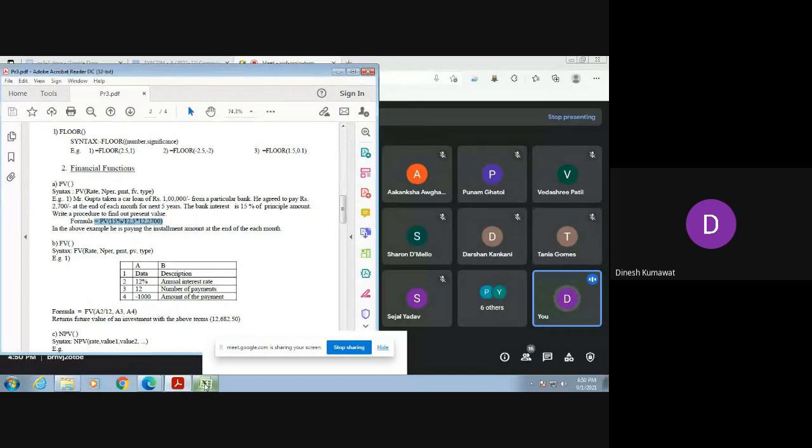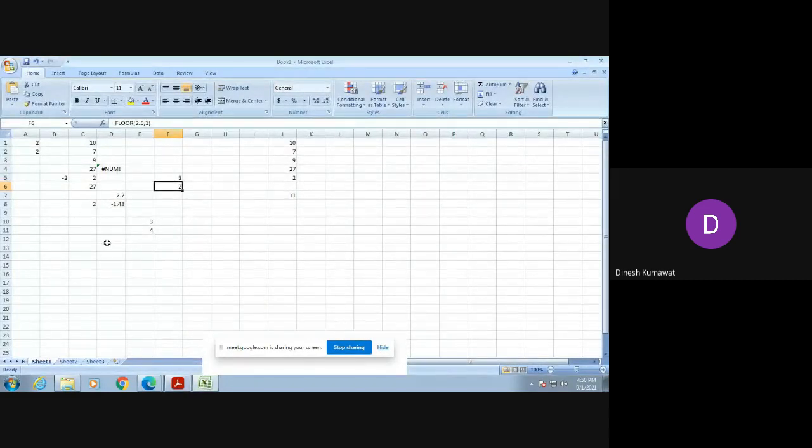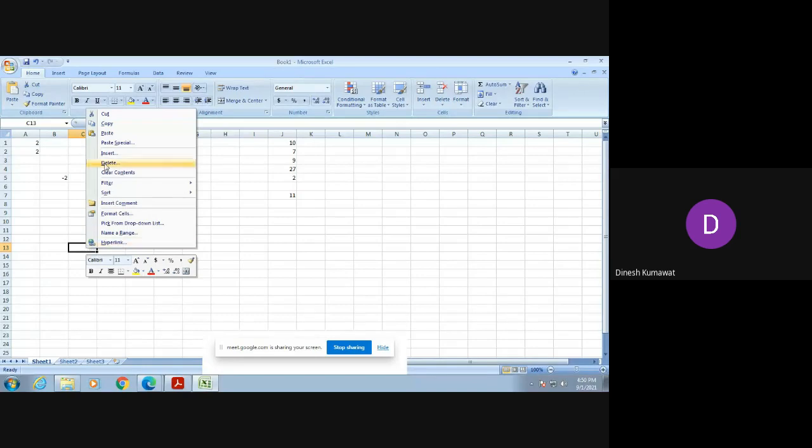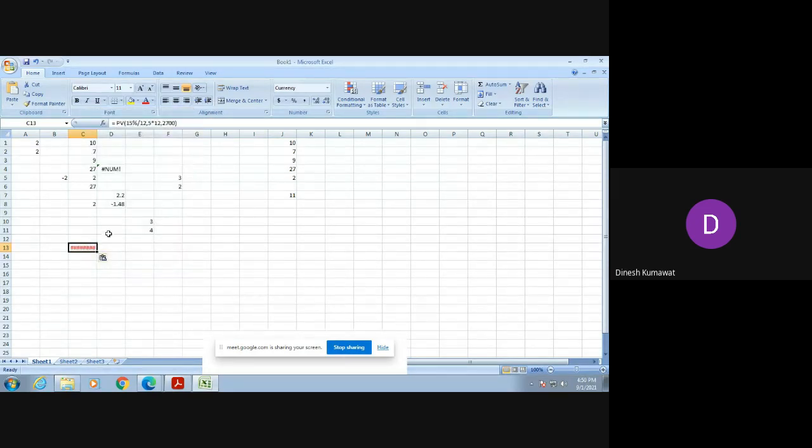Yes, so let us try to work it. Now in this cell, I am entering that formula as it is. I have already copied it from there, and now I am pasting it over here. So you can see.